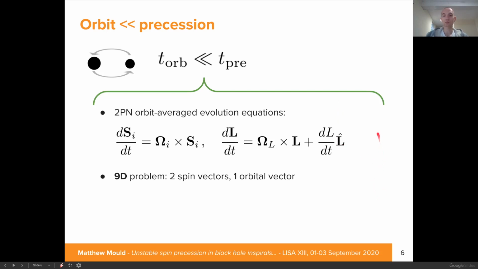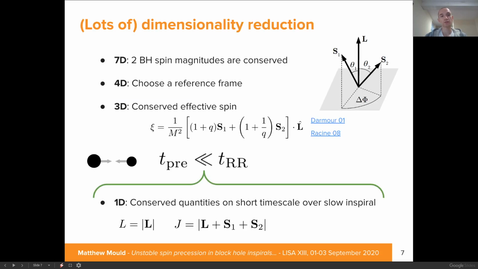Our problem primarily consists of three spin vectors, so we have a 9-dimensional problem to consider, and this can be quite complicated. However, there's a lot of dimensionality reduction we can do. Firstly, the two spin magnitudes of the black holes are conserved.